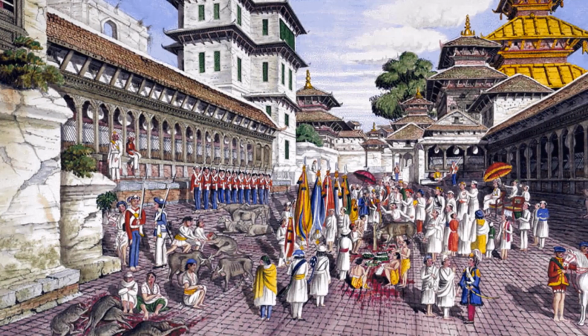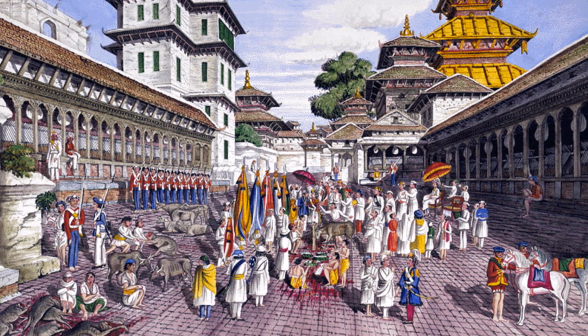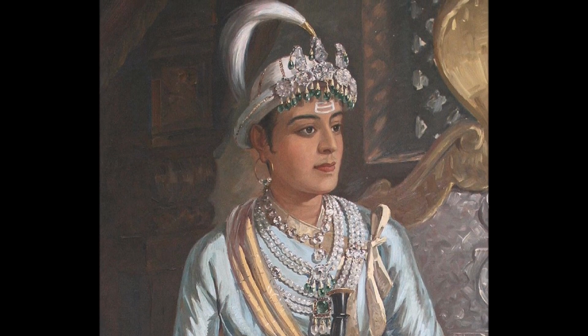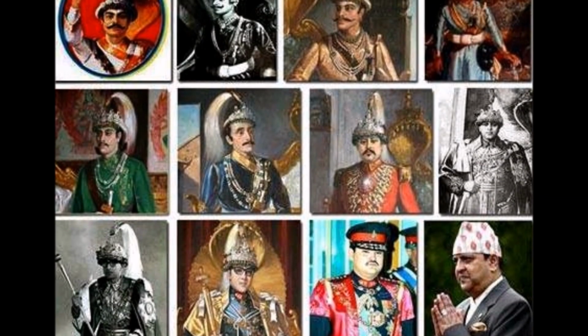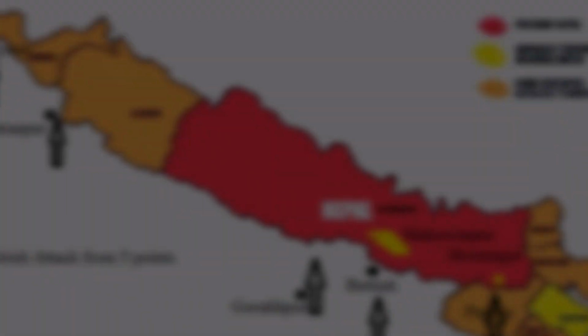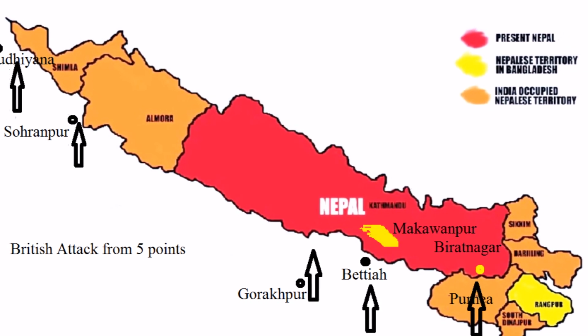In number 4, with a view to indemnify the chiefs and bardars of Nepal whose interest will suffer the alienation of the lands ceded by the foregoing article, the East India Company agrees to settle pensions to the aggregate amount of 2 lakhs of rupees per annum to such chiefs as may be decided by the King of Nepal. In number 5, the King of Nepal renounces for himself, his heirs and successors all claim to the countries lying to the west of River Kali and engages never to have any concern with those countries or the inhabitants thereof.